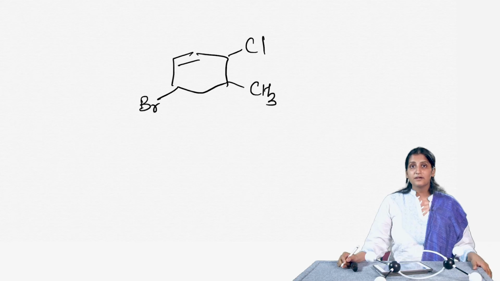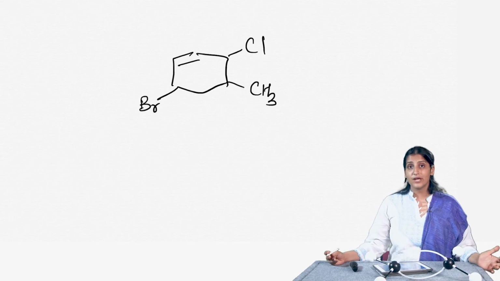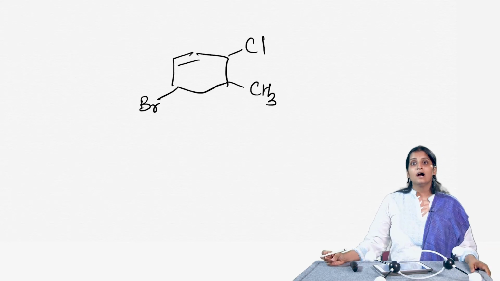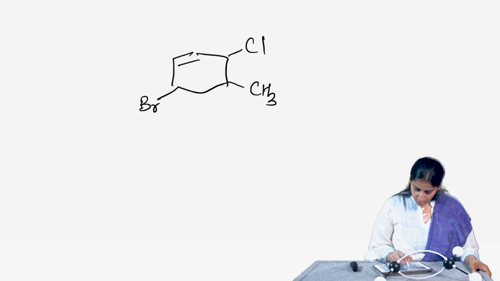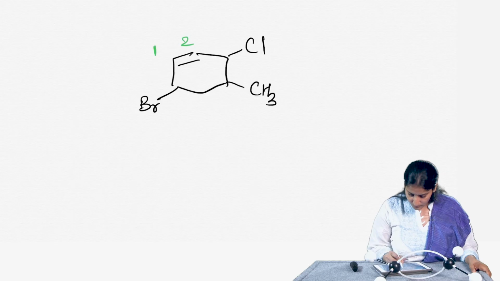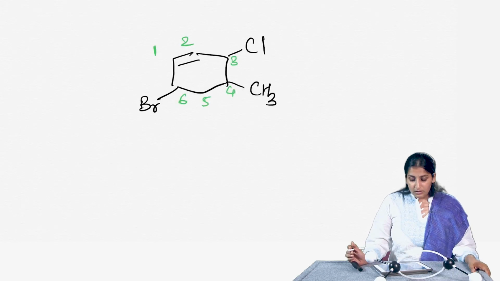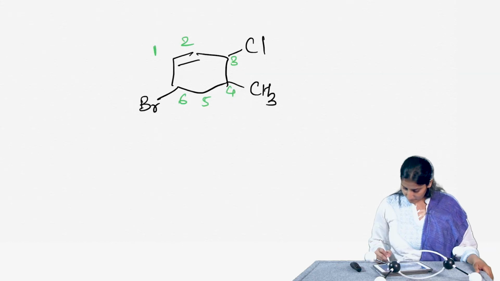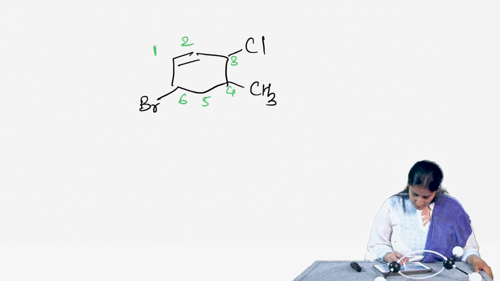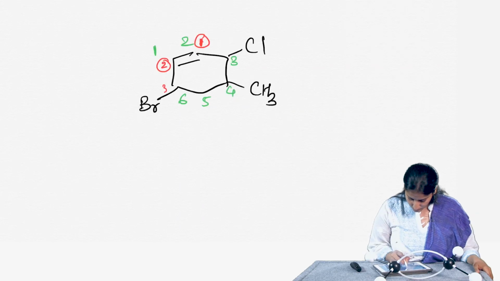Now, I want to number it. There are multiple ways to start really, and I can start such that I start from here. So, this will give me 1, 2, 3, 4, 5, 6, right. That is a possibility, or I could start from this carbon carbon double bond, that is the one in red, 1, 2, 3, 4, 5,